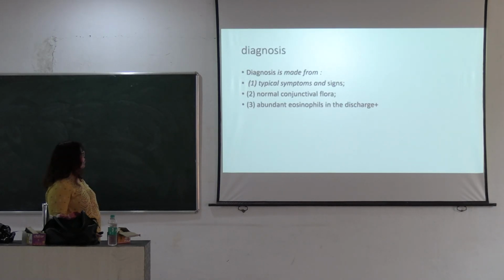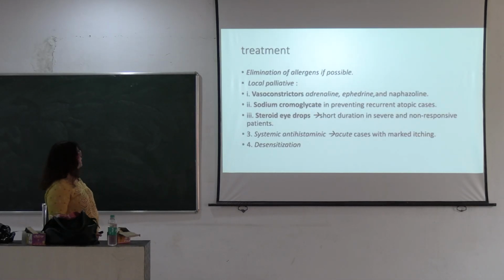Then diagnosis. Diagnosis is made by clinical appearance and typical signs and symptoms, and as the name suggests, it is allergic conjunctivitis. So the conjunctival flora is normal. No causative organism is found, but due to allergens, abundant eosinophils are present in the discharge. Then treatment. So what is the treatment?